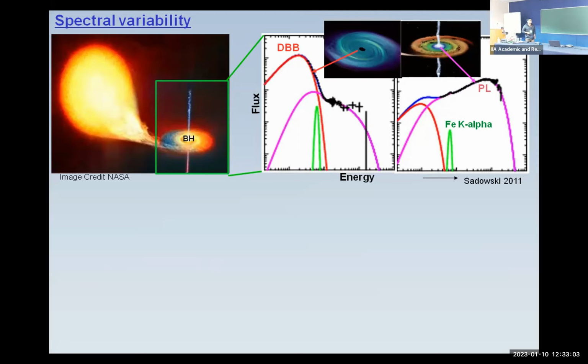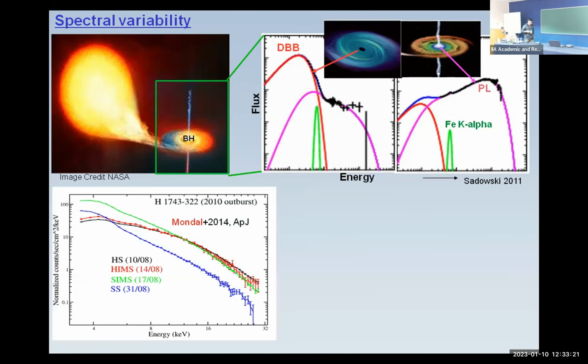These hot electrons can upscatter the cold photons, they become hard, and we get this power law component. In some cases, we can also observe an Fe K alpha line from this cold disk.